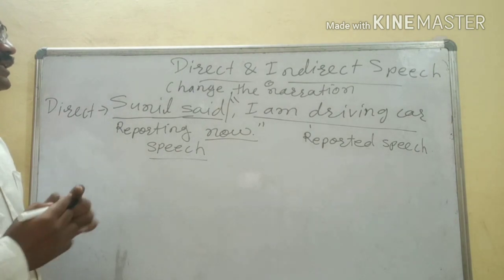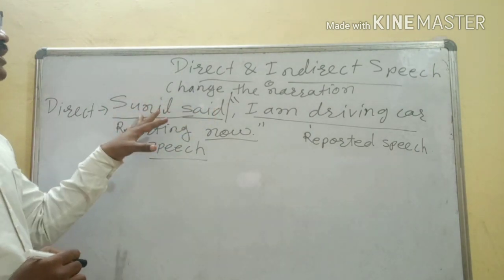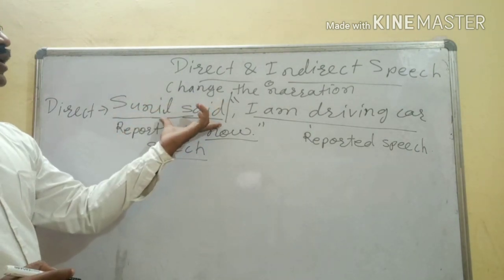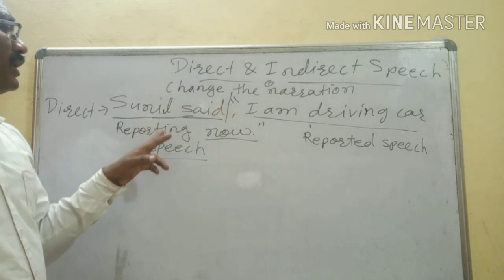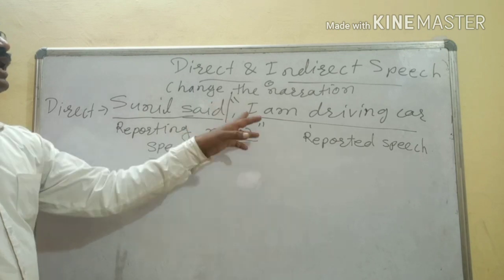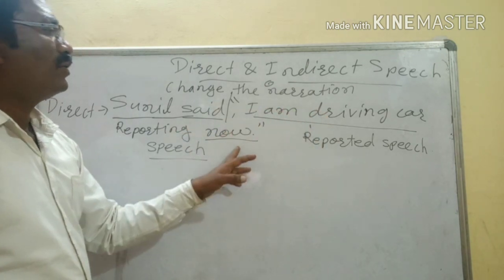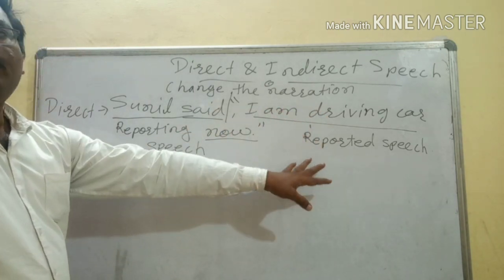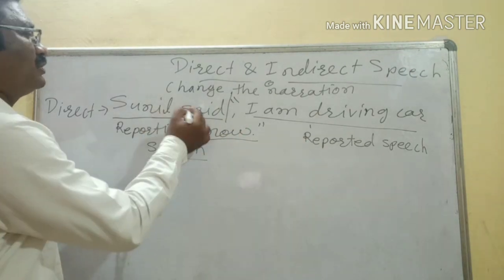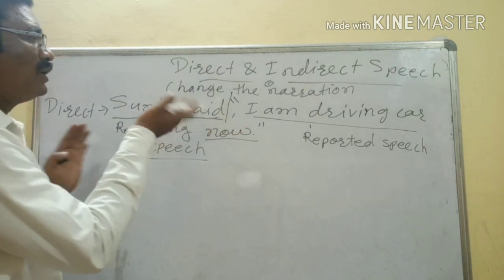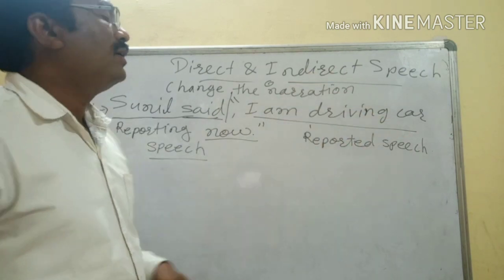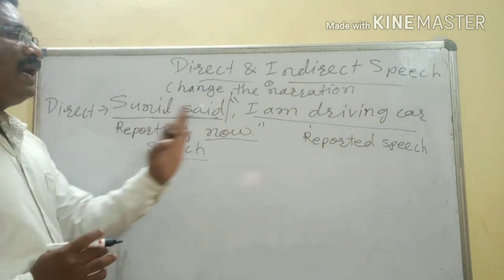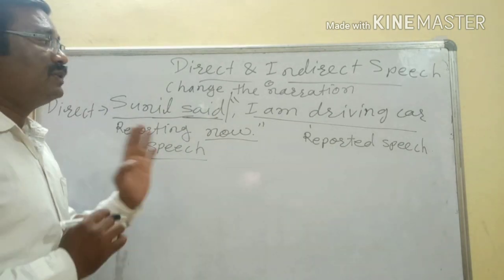Regarding here, direct speech is having two parts. One, "Sunil said," this one is out of the inverted commas. This part is called reporting speech, whereas "I am driving car now" is reported speech. Only "said" is called the reporting verb, and "I am driving" is called the reported verb. So why am I telling you this?